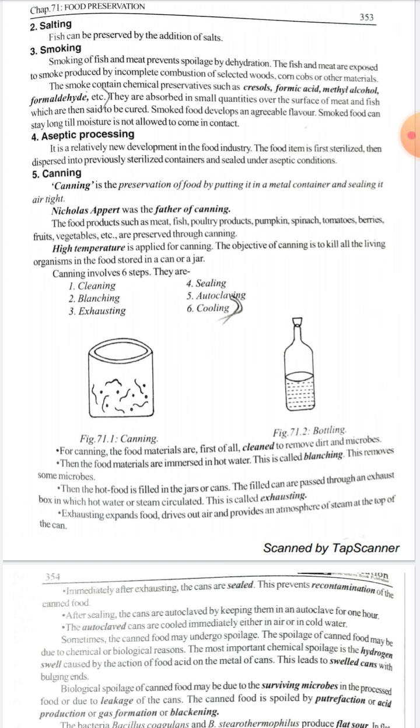High temperature is applied for canning. The objective of canning is to kill the living organisms in the food stored in a can or a jar. It involves 6 steps: cleaning, blanching, exhausting, sealing, autoclaving, and cooling.